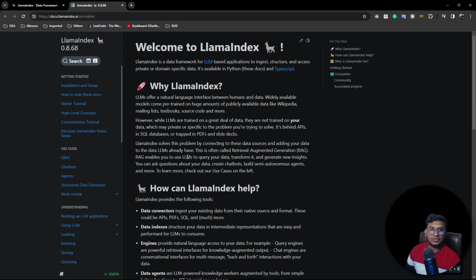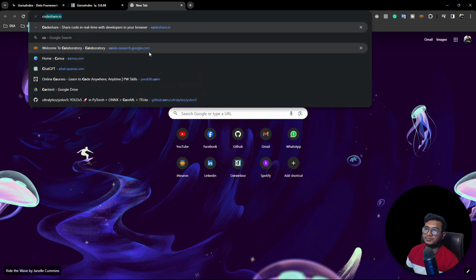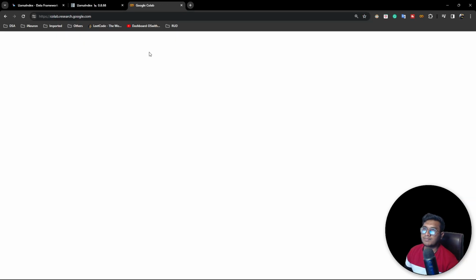Now I'll quickly show you how we can set up LlamaIndex on Google Colab, and how we can build one basic generative AI project with the help of LlamaIndex. Then it will be very clear for you. So first of all, I will open my Google Colab. Let me open my Google Colab.